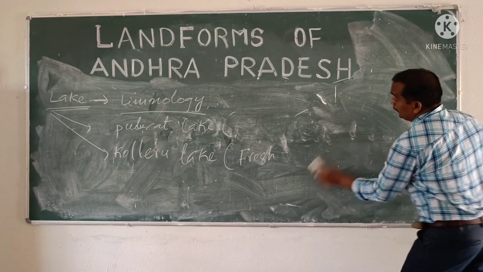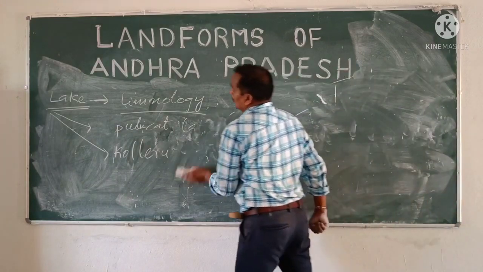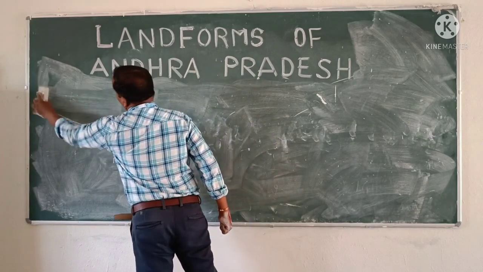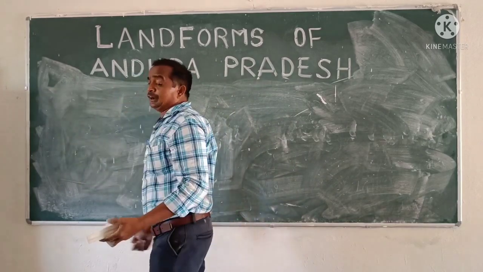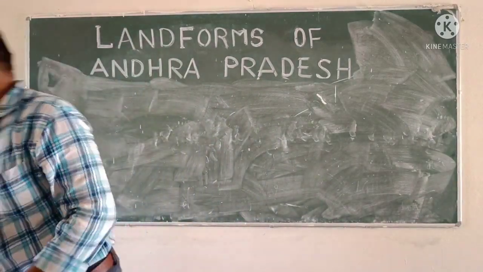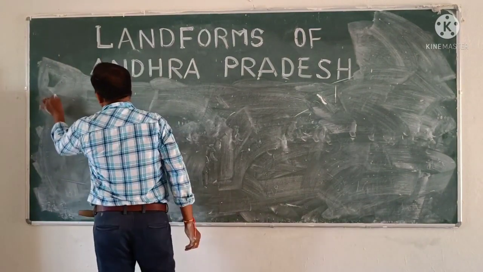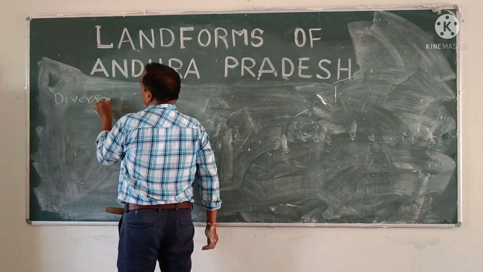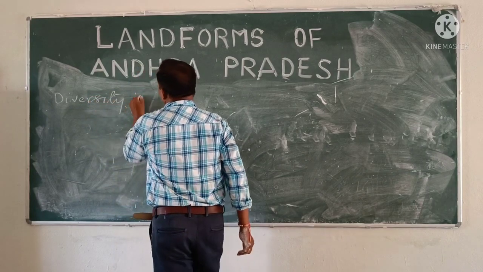Children, listen carefully. What are the activities and occupations of different areas? That is diversity in lifestyle.